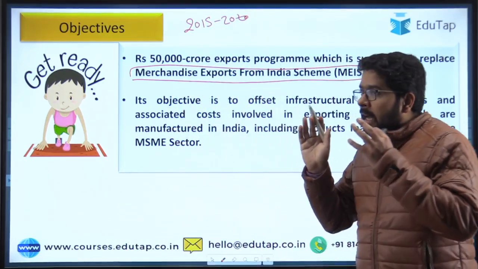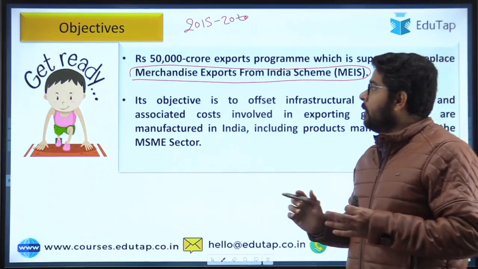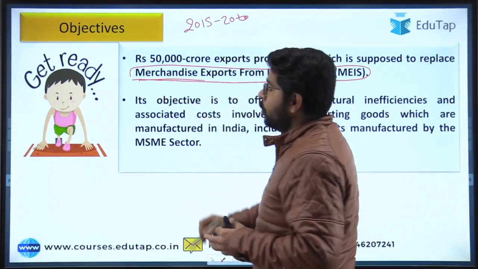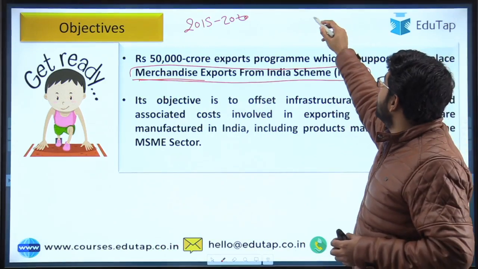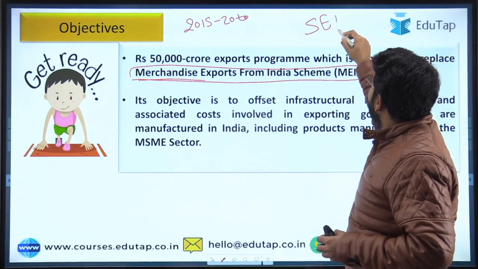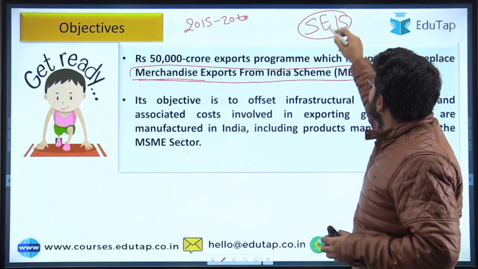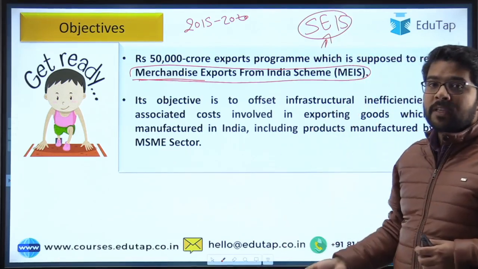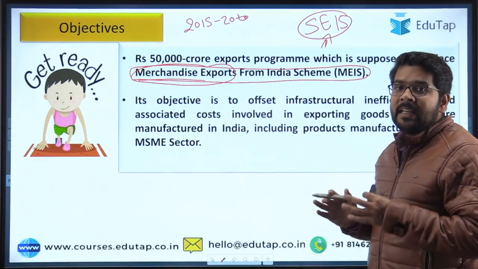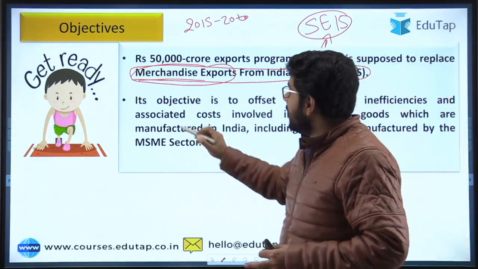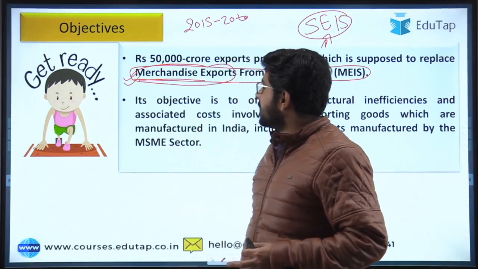Earlier there were two schemes. One was the Merchandise Exports from India Scheme, and the other one was the Services Exports from India Scheme. This deals with the export of services and this deals with the products. So our RODTEP scheme will replace the existing MEIS scheme.